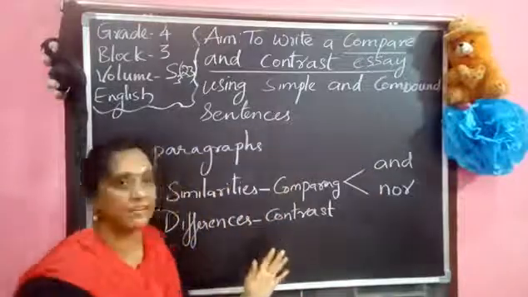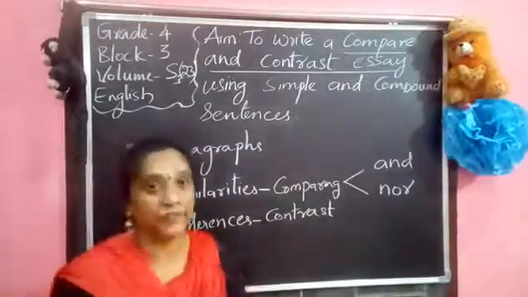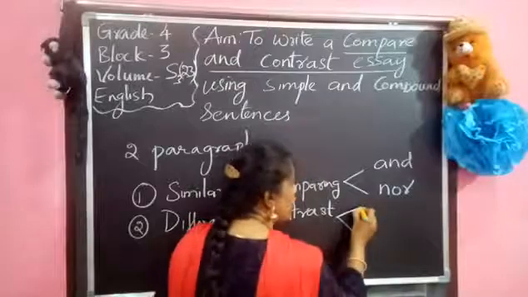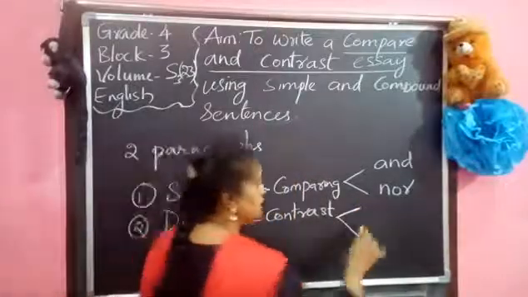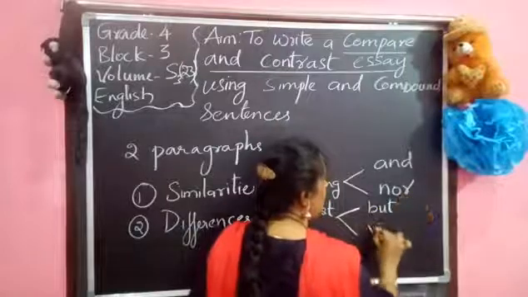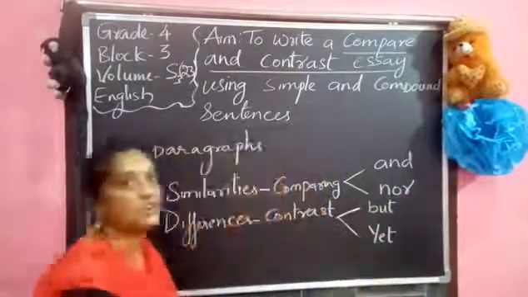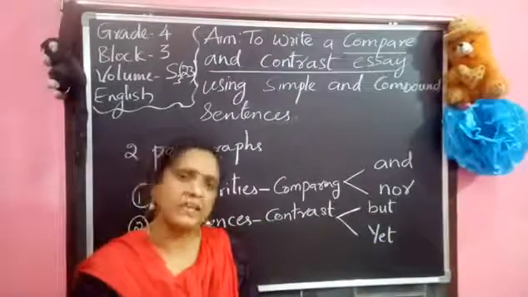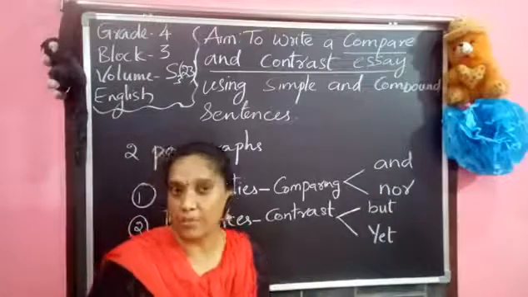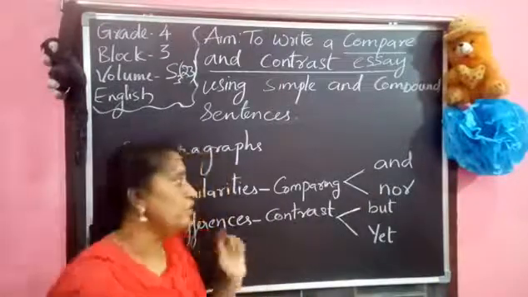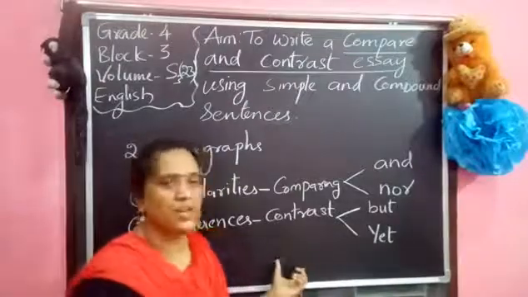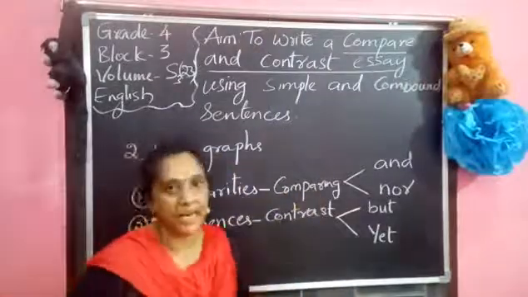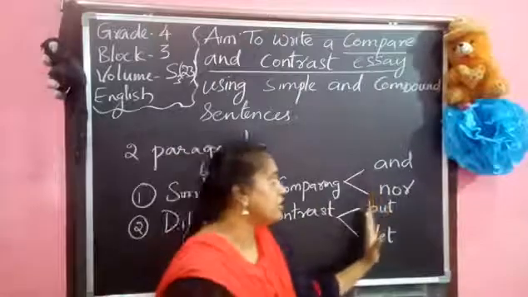Now what about the contrasting? We are going to write the differences in the second paragraph. To write that, what are the conjunctions we are going to use? But and yet. These are the two words which we use to combine the sentences while telling the differences. Then what about for and so? When there is a problem and a solution, then we use for and so. Other than that, no need of using for and so in these cases, because here we are using only comparing and contrasting, for which we use only these two.